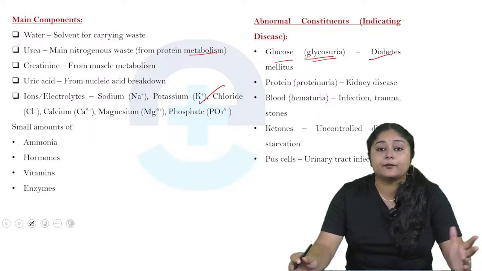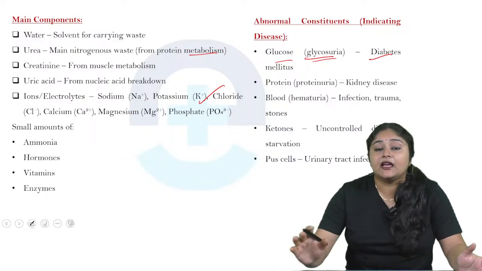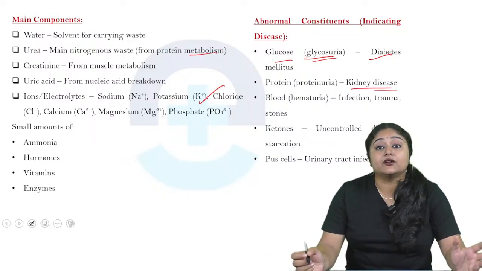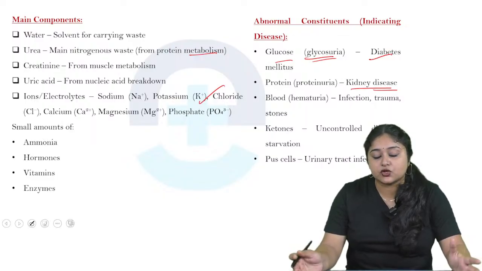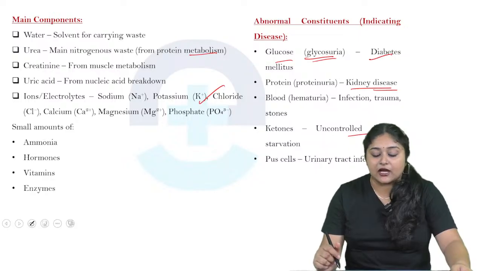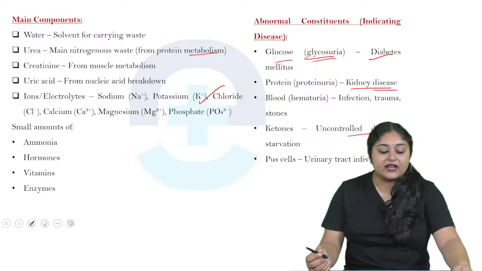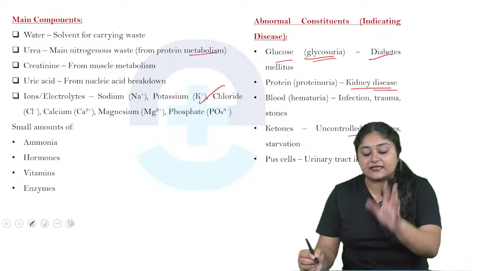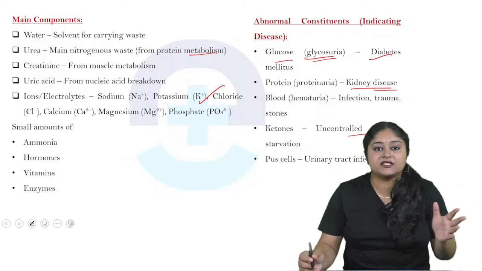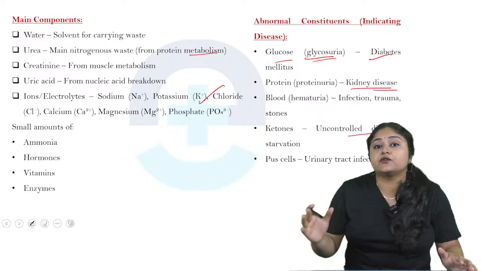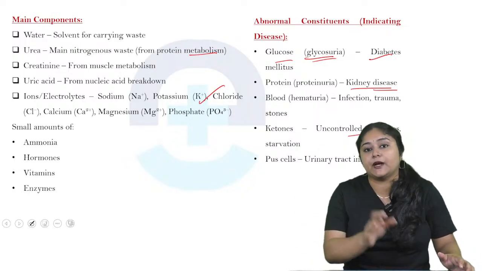For protein, proteinuria, when protein is released through the urine, it indicates kidney disease. Blood, or hematuria, indicates infections, trauma, stones, etc. Then ketones indicate uncontrolled diabetes or starvation, and pus cells indicate urinary tract infections. So if components like glucose, protein, blood, ketones, or pus cells appear in the urine, based on the presence of the component we can detect which disease is happening inside that particular body.